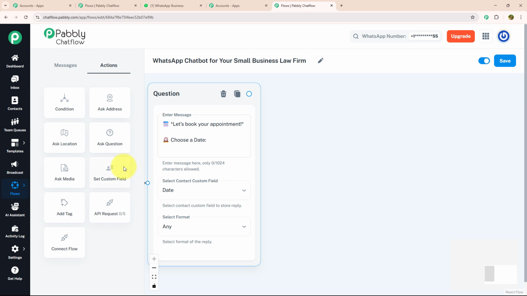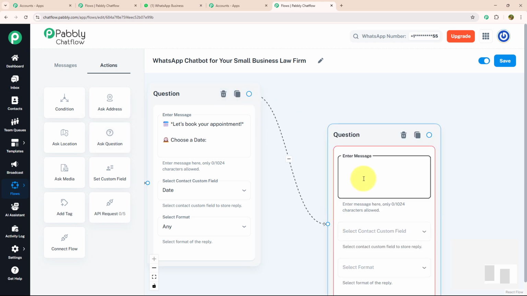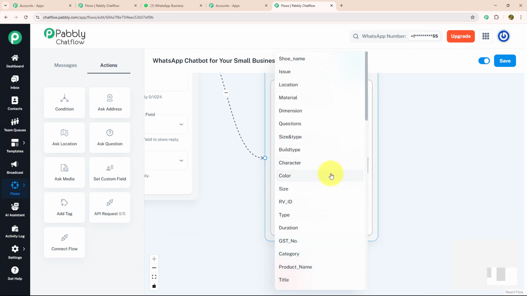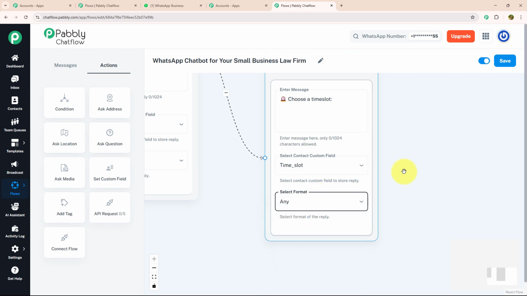Now, after knowing about the date, I want to know about the time slot they want to book. For that, again, I'm going to drag and drop, ask a question, connect with my previous question and enter my message. Choose time slot. I'm going to select my contact custom field as time slot and my format as any.